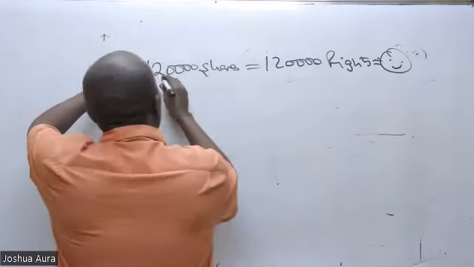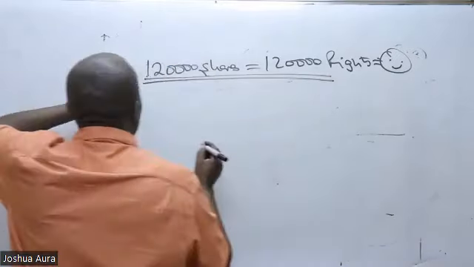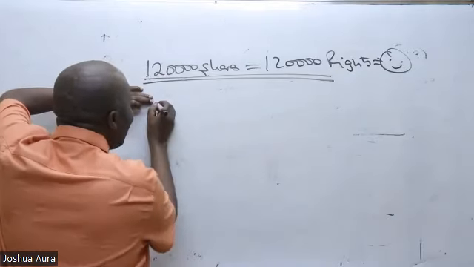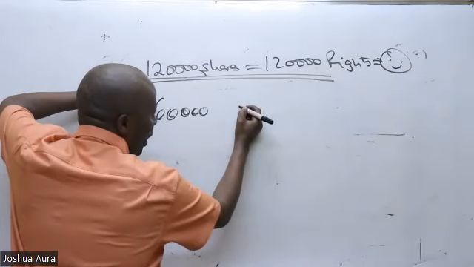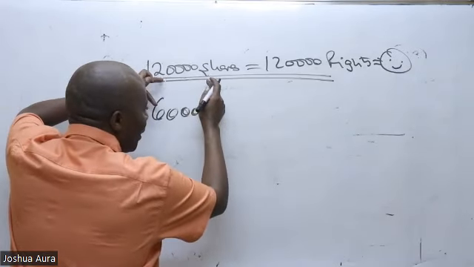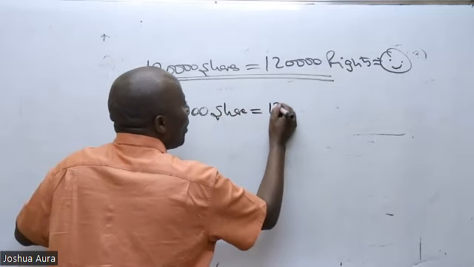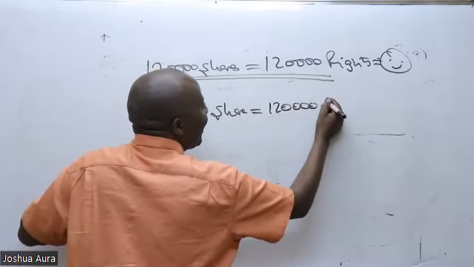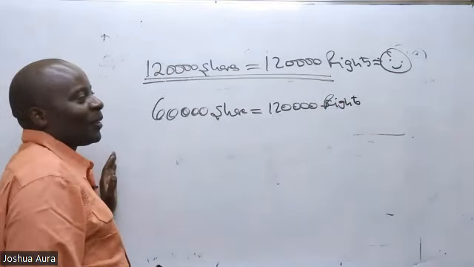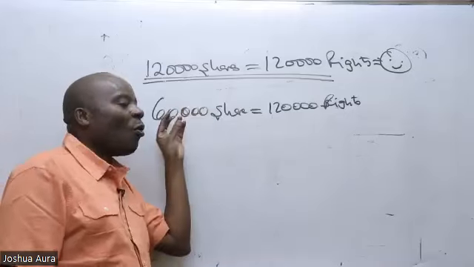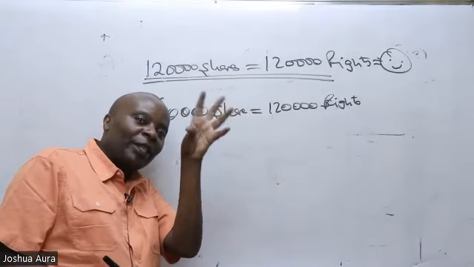This is very important, but you must double underline this to scare the examiner, and then you start something new here. These 60,000 new shares are going to consume all the 120,000 rights. Even if you are that 1 new share being issued, it has to consume the entire 120,000 rights.